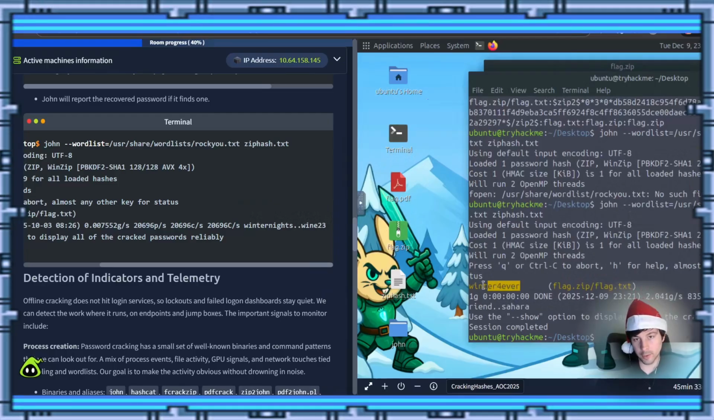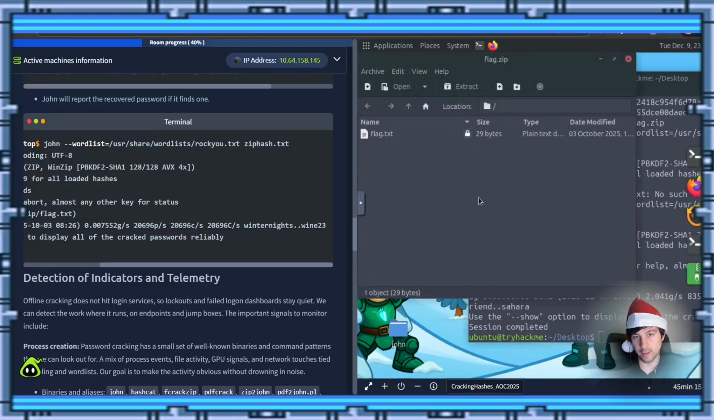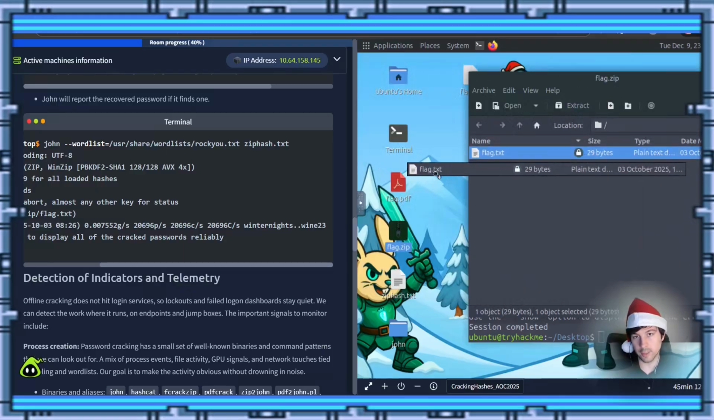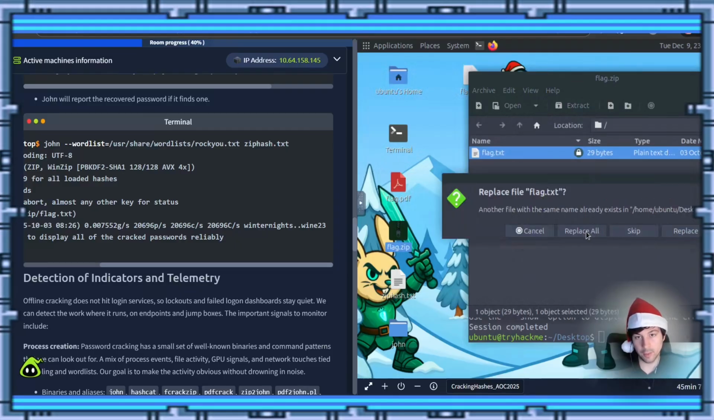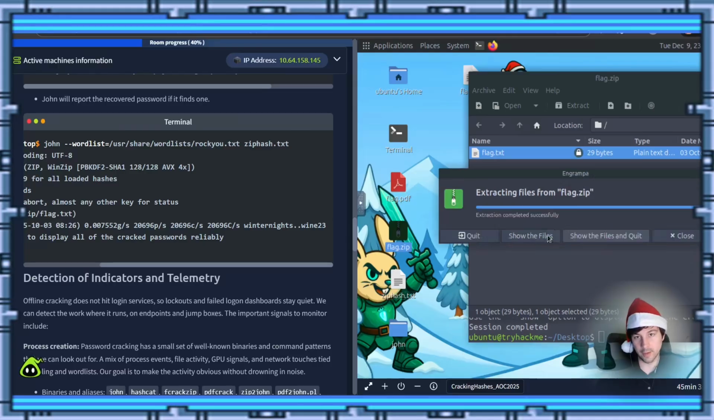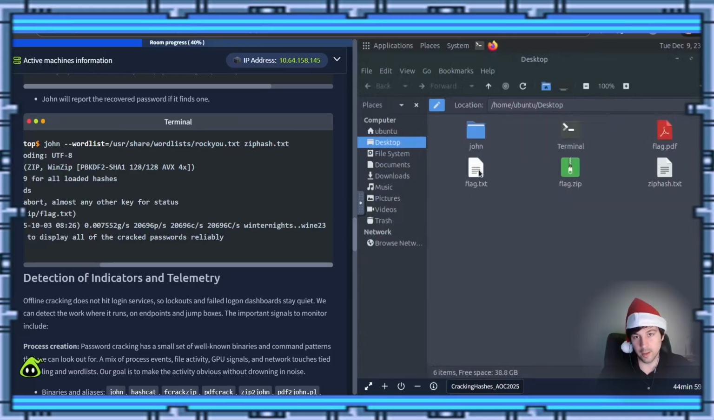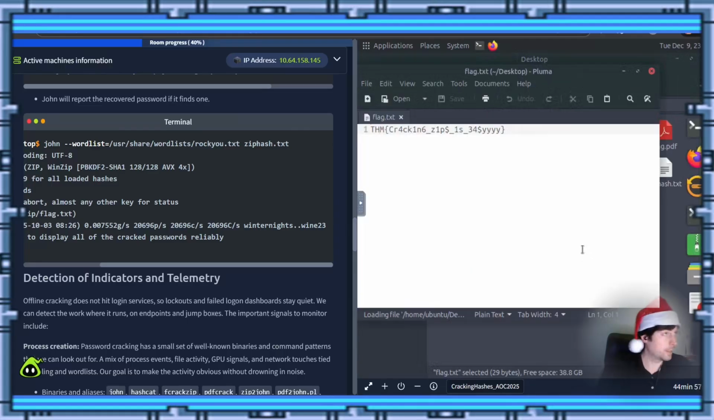But this time we're going to make sure we actually highlight that well. Right click, copy, double click that again. We're going to try to pull this out. We're going to put in that password correctly this time. Replace, yep, replace it because we made a mistake. Extracting, show the file, and we'll click the flag.txt. And there's our password, guys. Or not password, our flag.